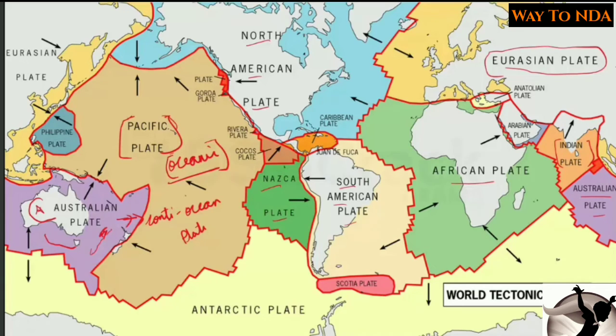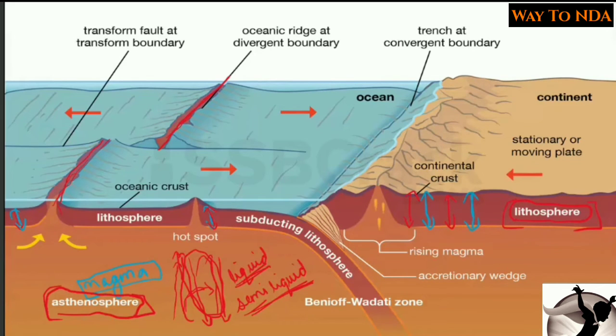Now we have understood these plates and how these plates are formed. Now let's see how these plates are responsible for the development of different continents. Now this concept or this phenomenon is called sea floor spreading. Okay, now here you can see this is the sea floor.